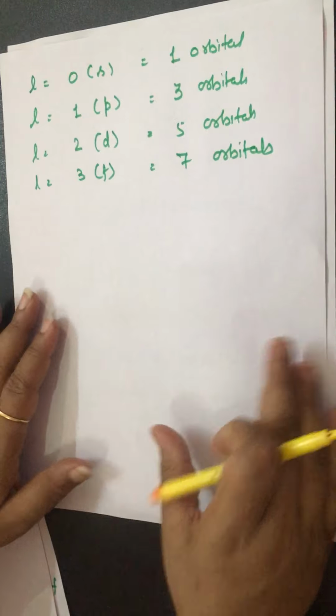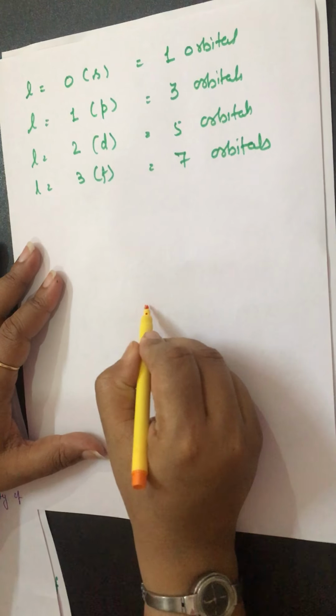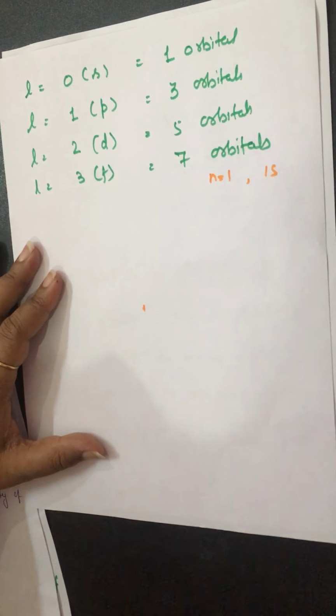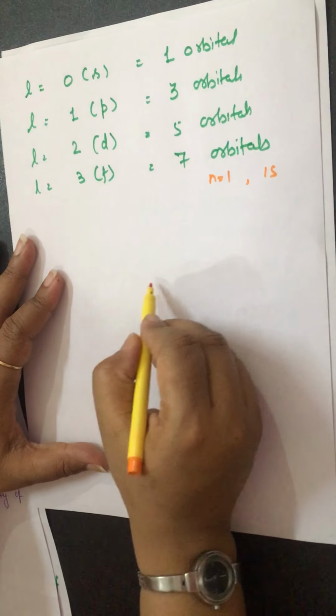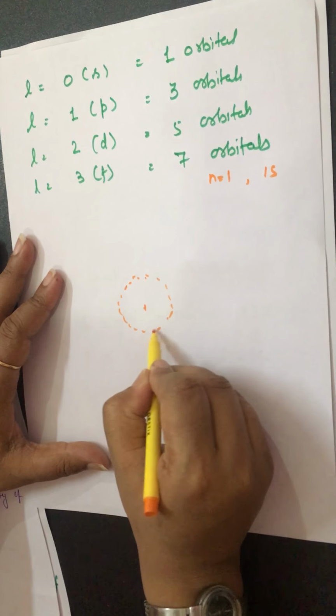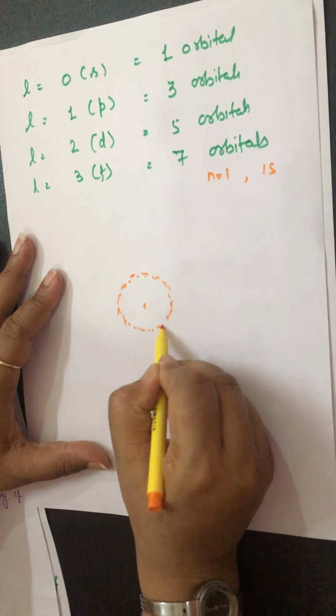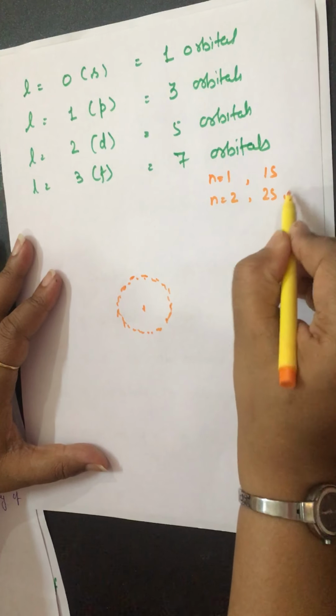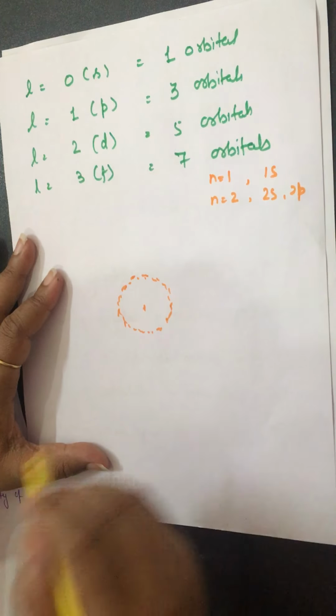And one more thing, I tell you that n value 1 means it has only one s orbital, and the 1s shape is what? Spherical, like this. Can you imagine? It is spherical. Again, if I tell you about n equals 2, it has 2s and 2p orbitals, right?